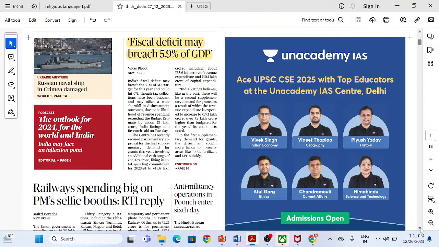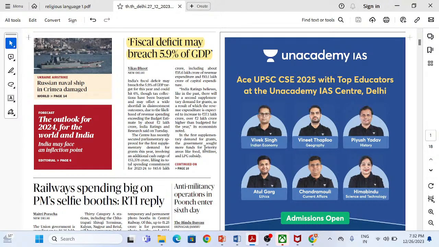Now, before I discuss this aspect, let's try to understand what is this fiscal deficit. I think everybody must be knowing about fiscal deficit, but let me give you a little background so that you have a clear idea. Earlier, there used to be a terminology widely used in our Indian fiscal system, that was budget deficit.